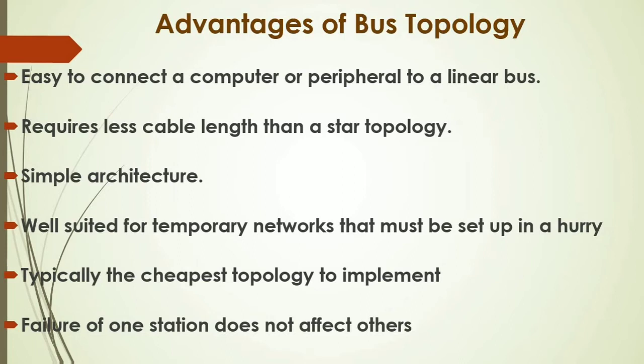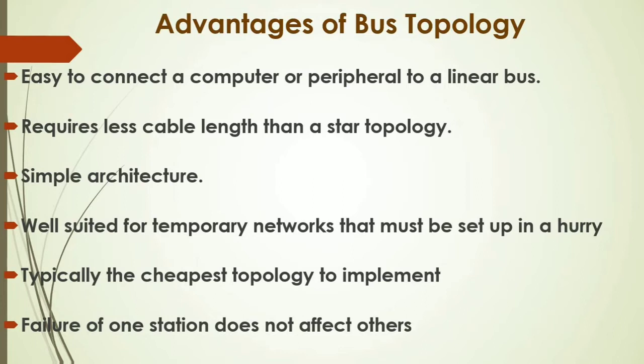Requires less cable length than a star topology. In a star topology, all the computers or nodes are connected to the central hub, so it requires a long cable. But in bus topology, there is a single cable to which all the nodes are connected, so it requires less cable length.